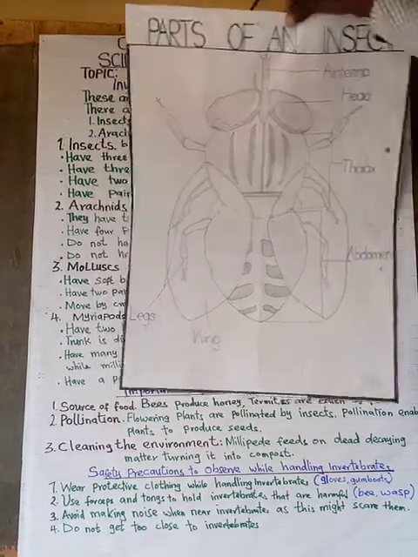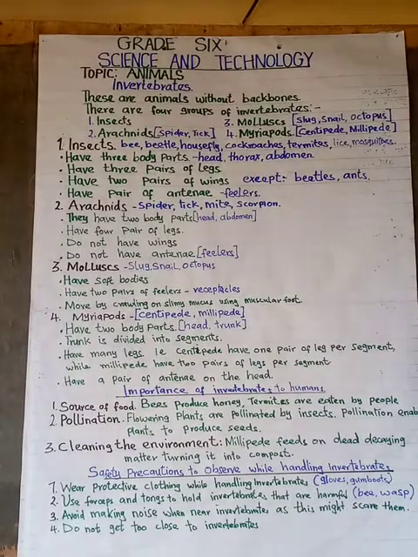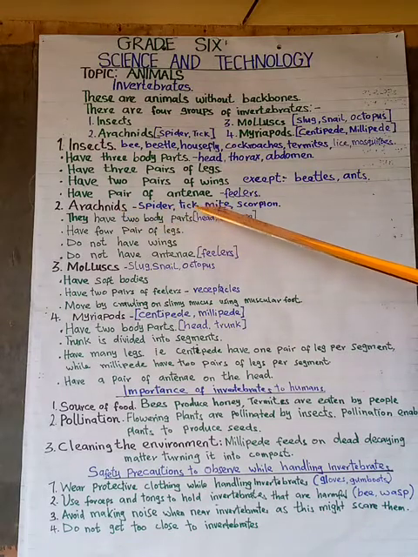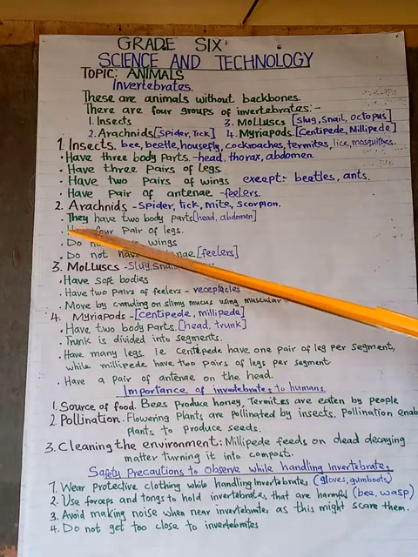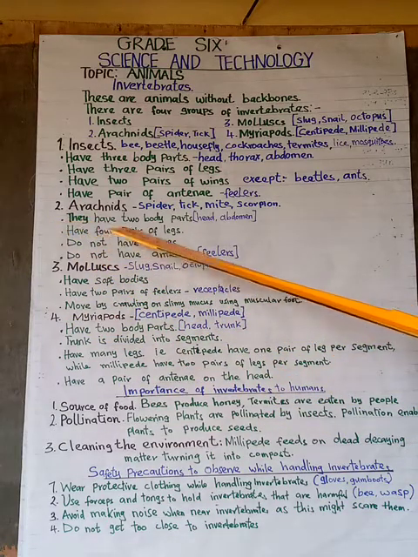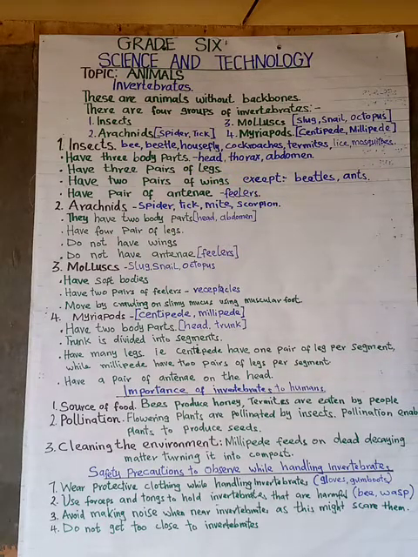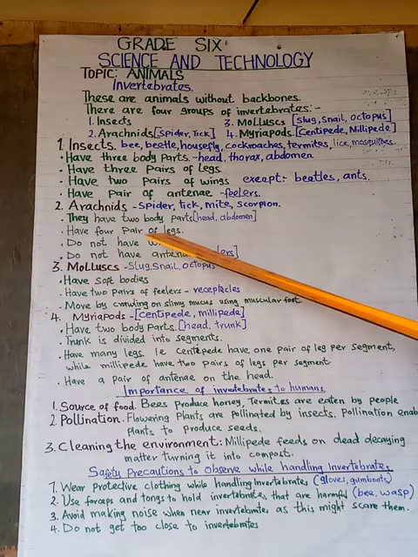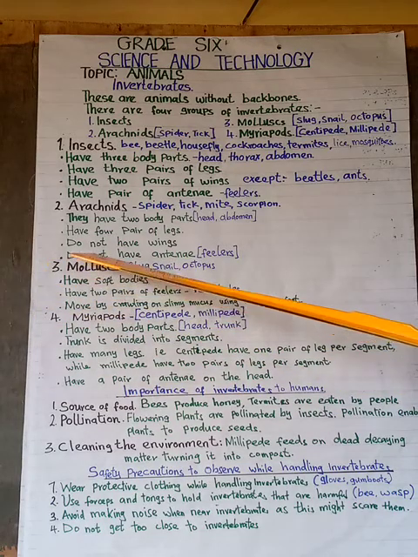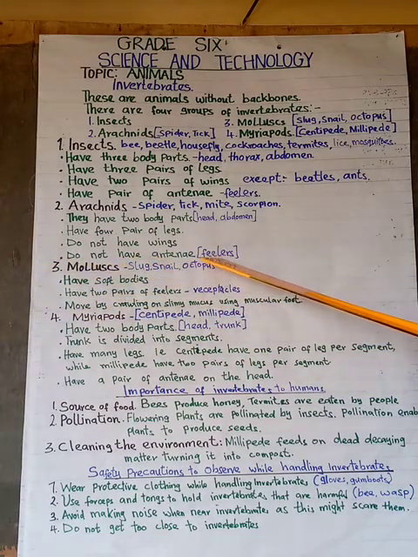Let's move to another group, and that is the arachnids. Examples of arachnids are the spider, tick, mite, and scorpion. Arachnids have two body parts, that is head and abdomen. They have four pair of legs. They do not have wings, therefore they don't fly, and they don't have antennae or the feelers.